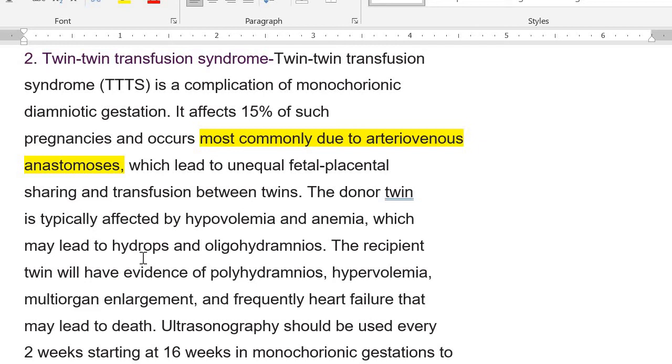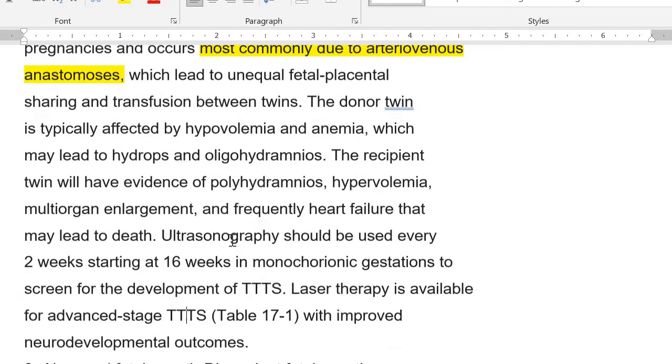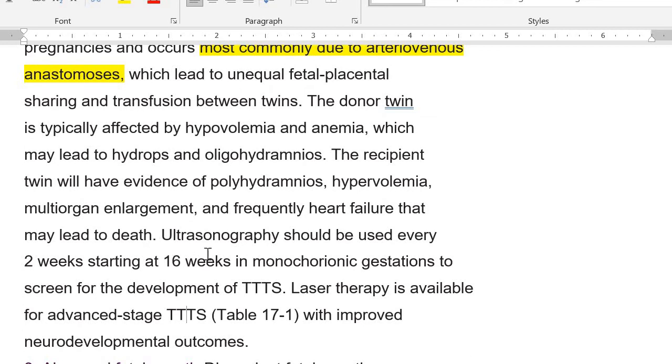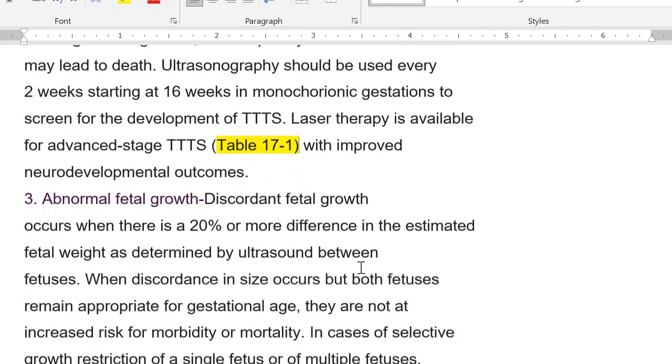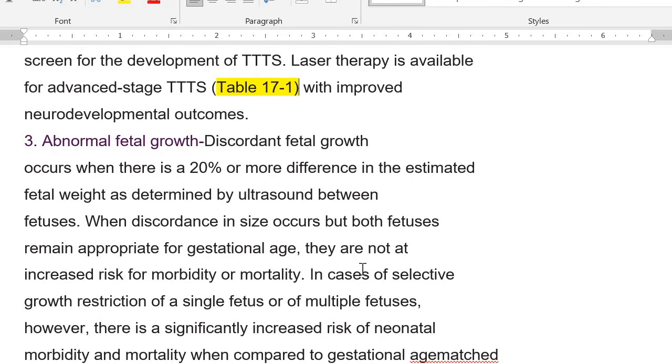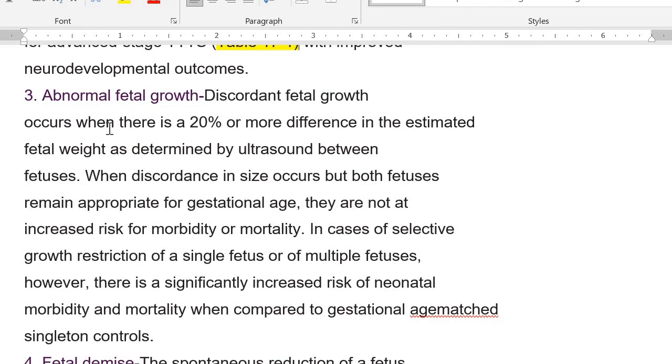So all of these things are very important. So 96%, 99% will occur before 24 weeks of pregnancy, and just 1% will occur after 24 weeks. That's why we screen them between 16 to 24 weeks, every 2 weeks. Okay, and if you find it before 26 weeks of pregnancy, then you are going to do laser therapy, laser ablation. That is the treatment of choice, and if we do it, it is associated with improved neurodevelopmental outcome.